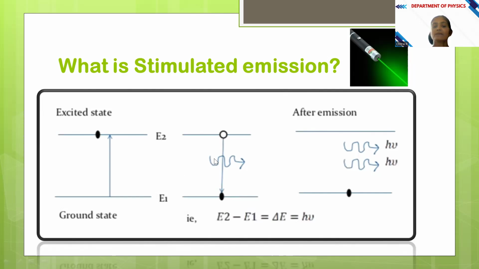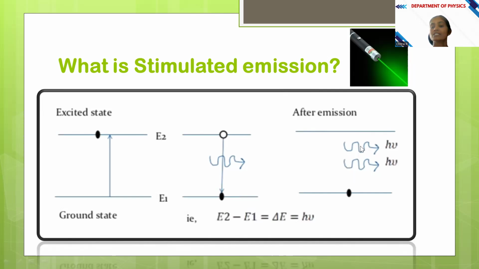So this atom will absorb this photon of energy h nu. Before the process starts, we have to stimulate the atom to come to the ground state by supplying external energy, that is, one photon of energy h nu.